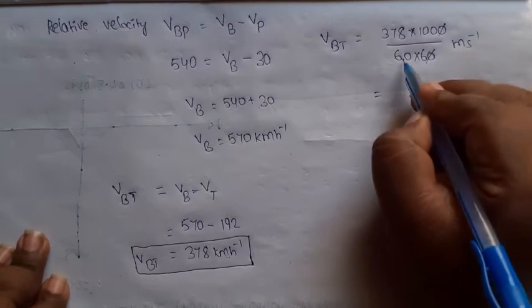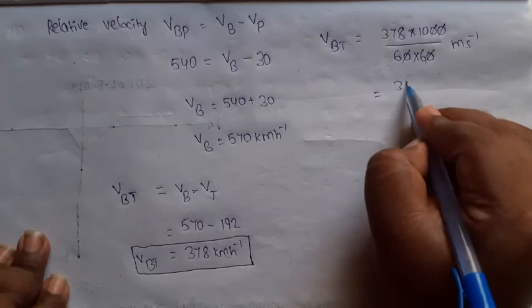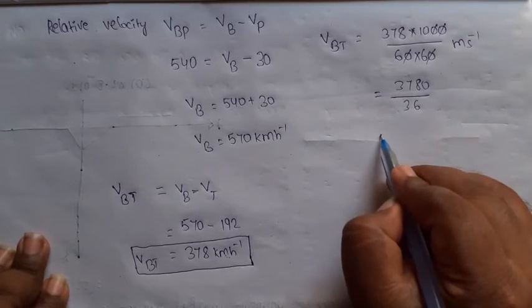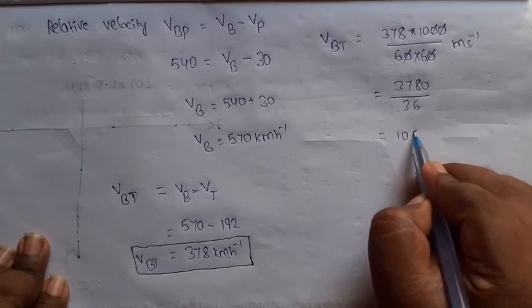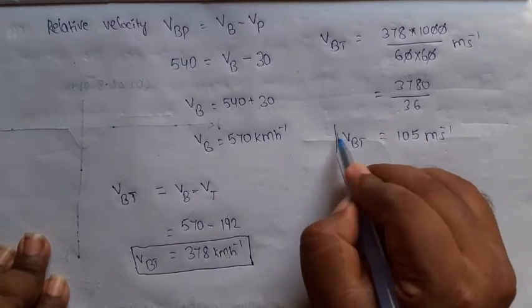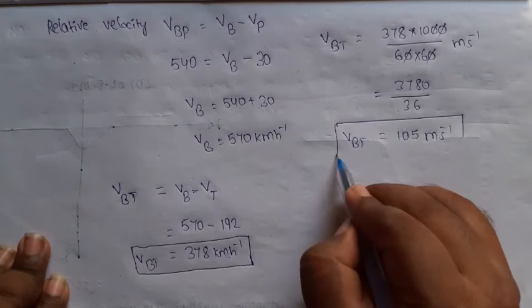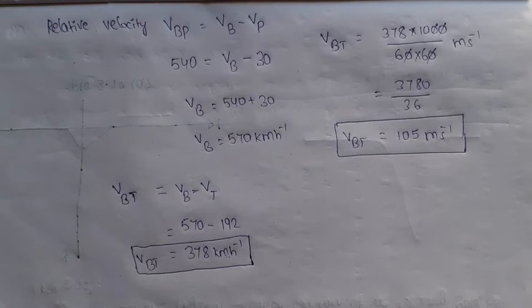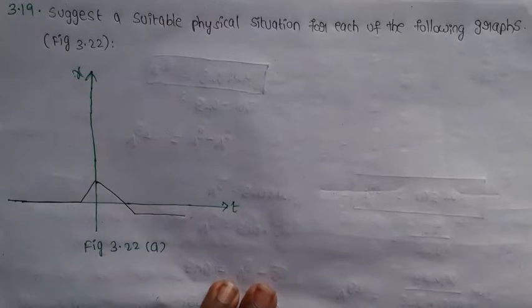So here the 0 gets cancelled. 3780 by 36, its value is 105 meter per second. So the speed of the bullet with respect to the thief car is 105 meter per second. That is the speed value. That is the answer.